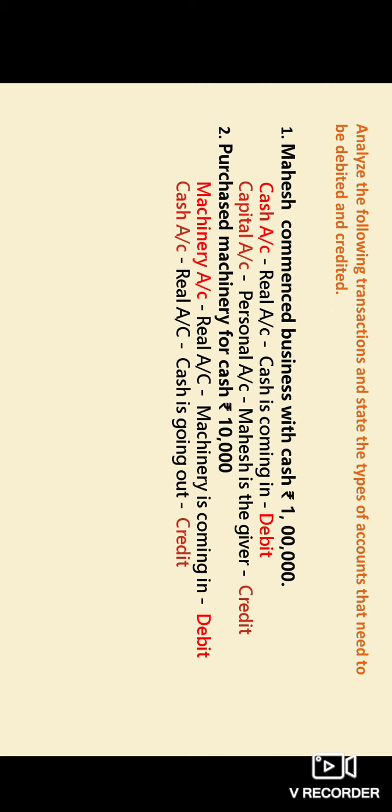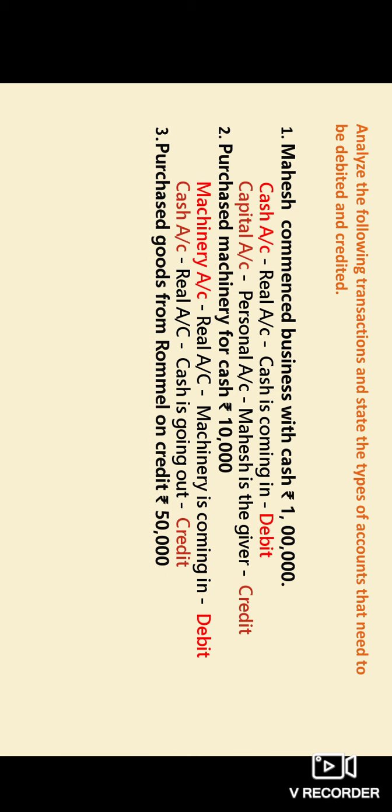Machinery is coming into the business, that is why machinery is debited. And cash, as we are purchasing something, we are paying the amount in cash. So cash is going out, and cash is a real account. According to the rule, when cash is going out, it should be credited. That is why cash account will be credited.